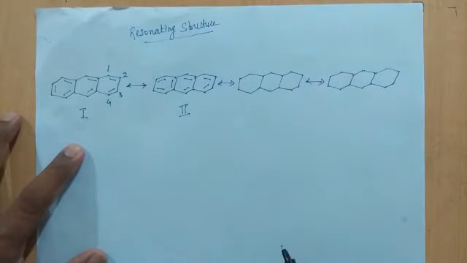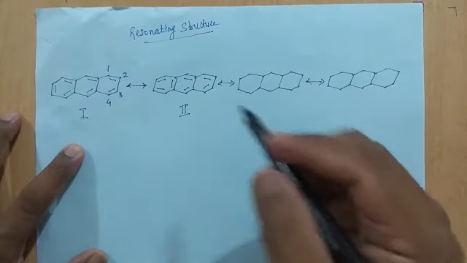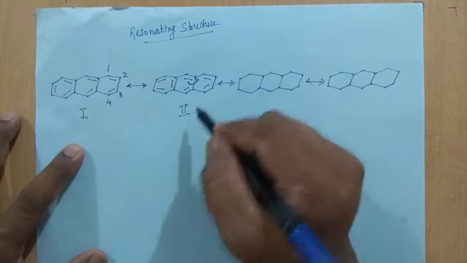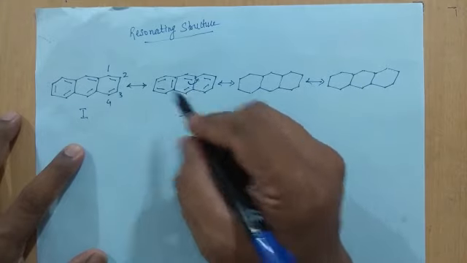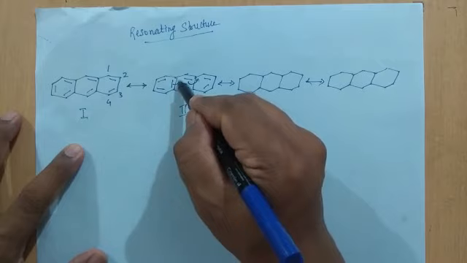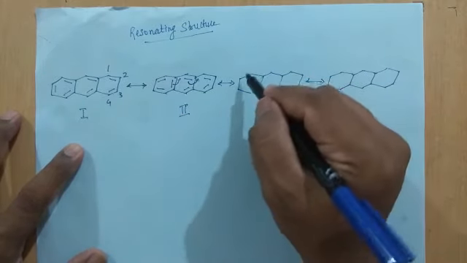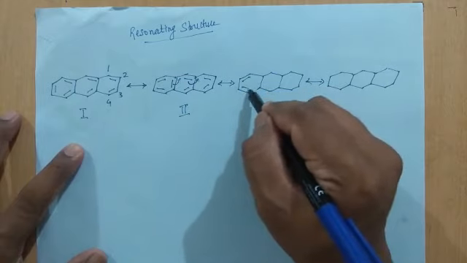Now in the third resonating structure, we will shift one of the pi electrons from this ring to enter into this ring, and this pi electron enters from here to here. So the third resonating structure will be like this.